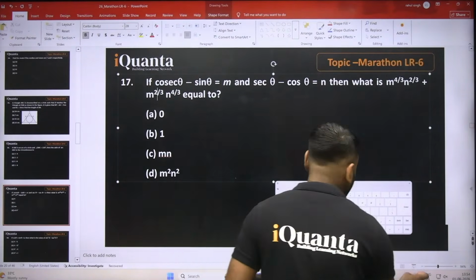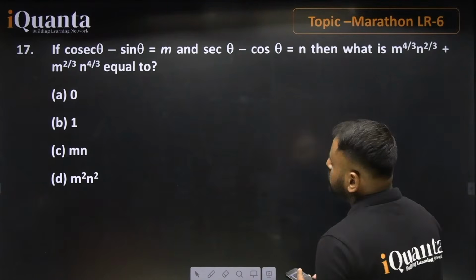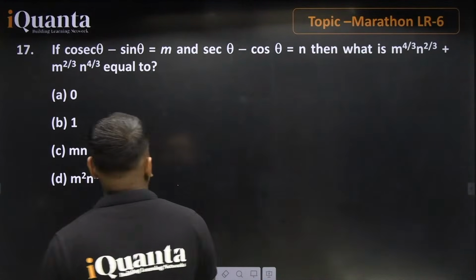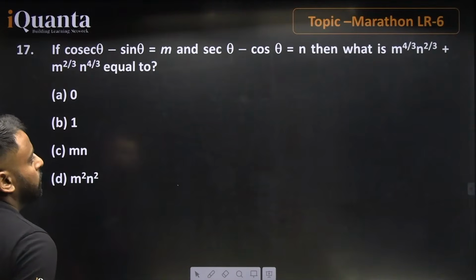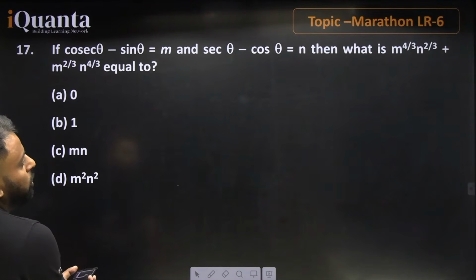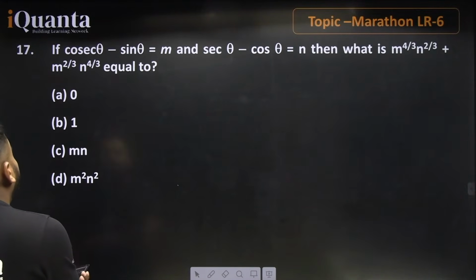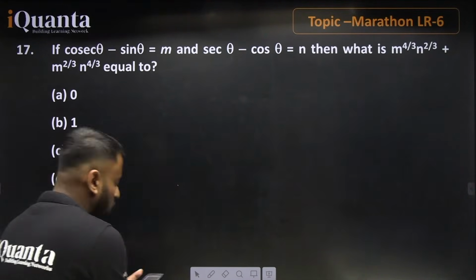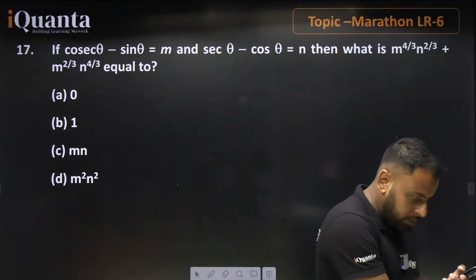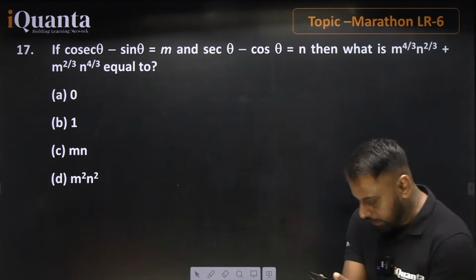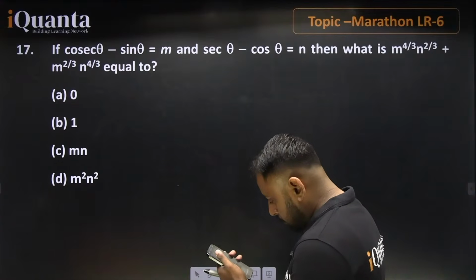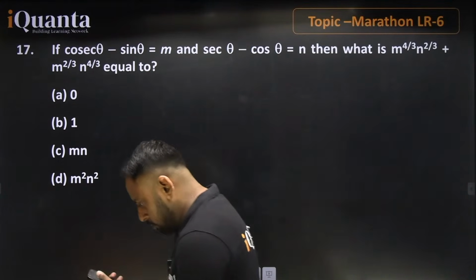Chalo. So this is a question. The question says: if cosec theta minus sin theta is equal to m and sec theta minus cos theta is equal to n, then what is m to the power 4 by 3 times n to the power 2 by 3, plus m to the power 2 by 3 times n to the power 4 by 3, equal to? This is the complete question. Just let me know what will be the correct answer for this. Can anybody tell me about this? What will be the correct answer?